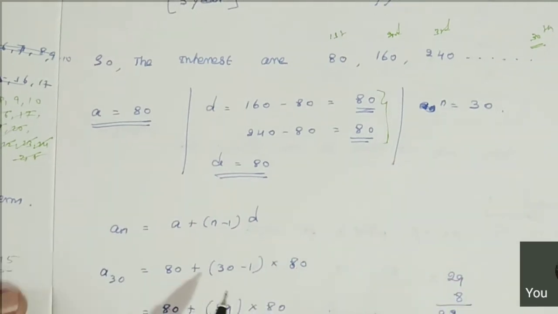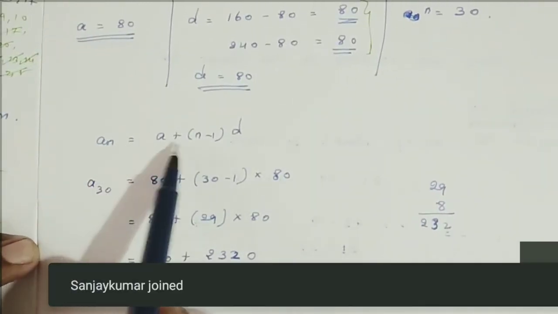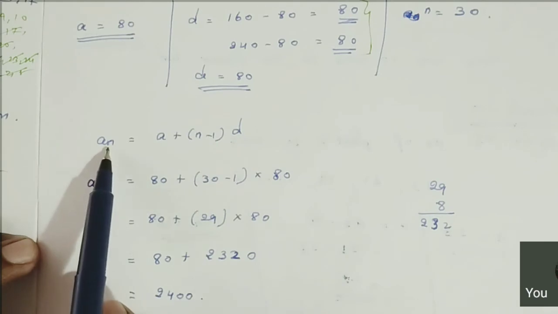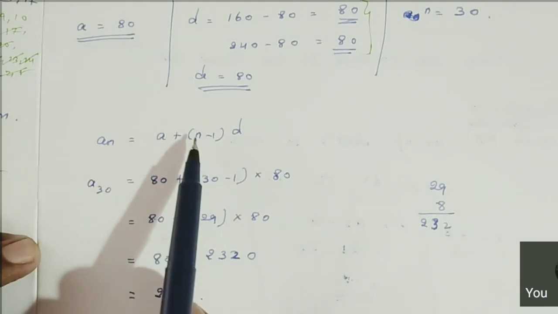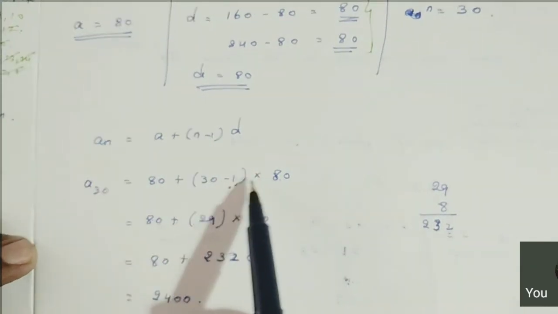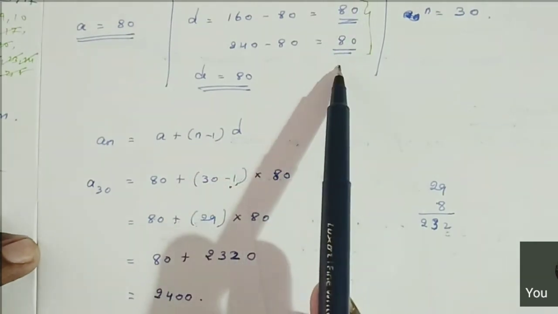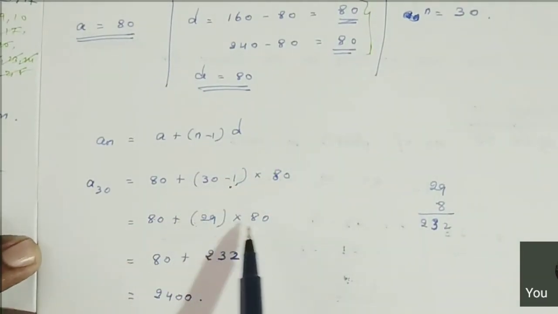So the nth term formula: a n is equal to a plus n minus 1 into d. Then n is 30. So A30 is equal to the first term a, 80, plus n is 30, so 30 minus 1, into the common difference d, also 80. Then 80 plus 29 into 80.